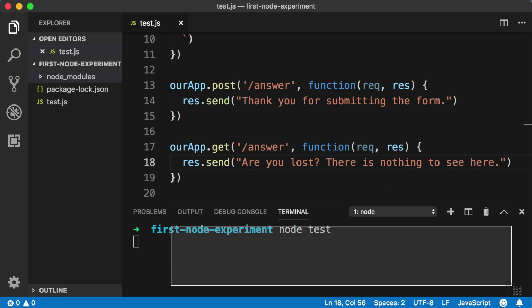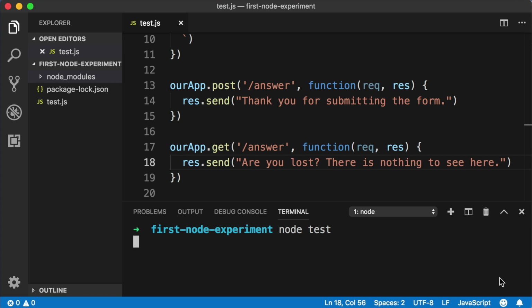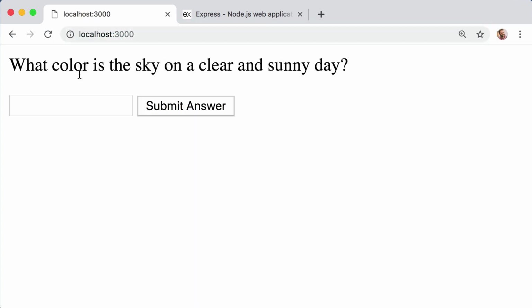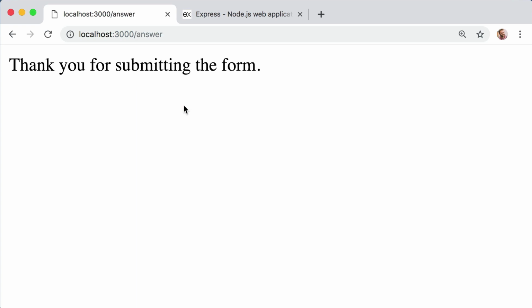So let's come down into the command line and press Control-C to stop the old server. And then let's just run node test to fire up a new copy of the server with our latest code. All right, and then back in the browser, if I just go to localhost 3000 and fill out the form, submit, thank you for submitting the form.